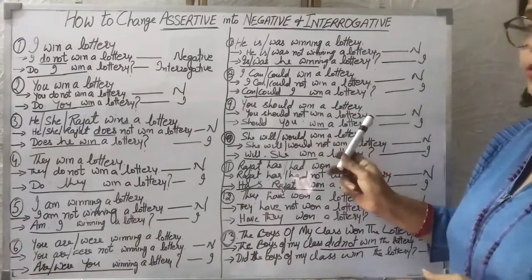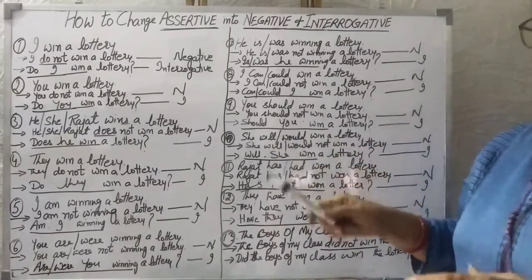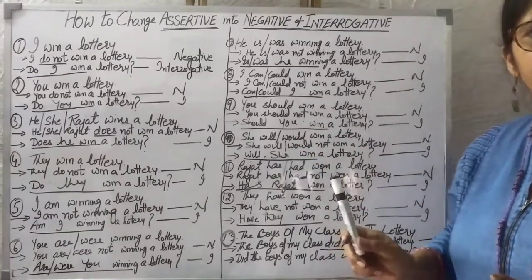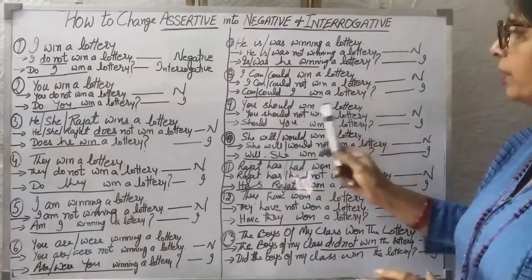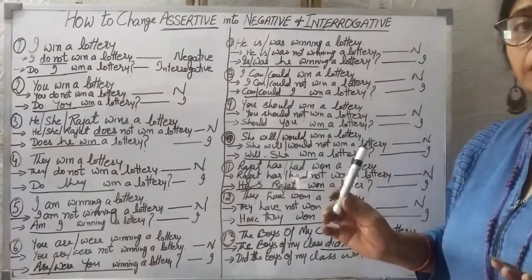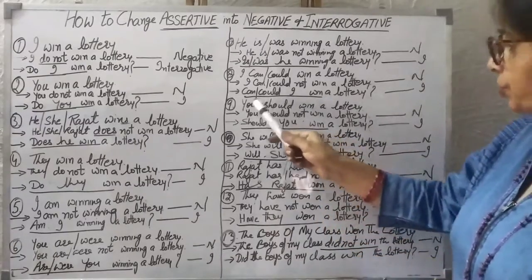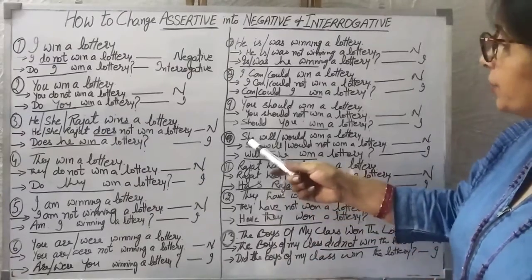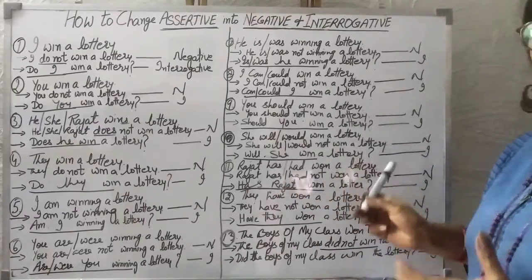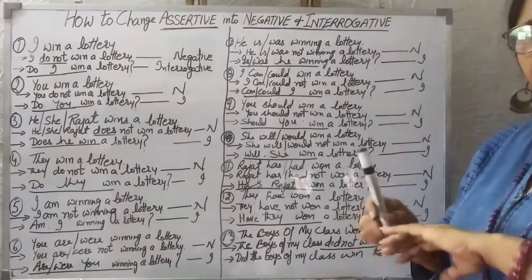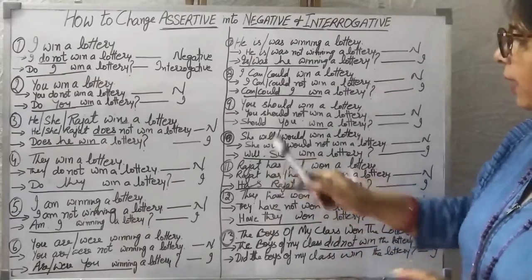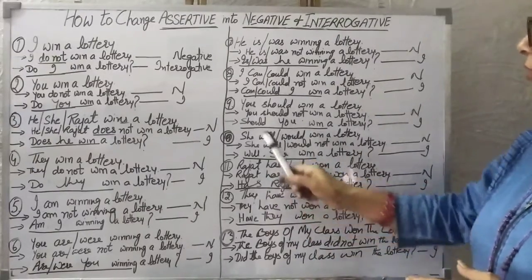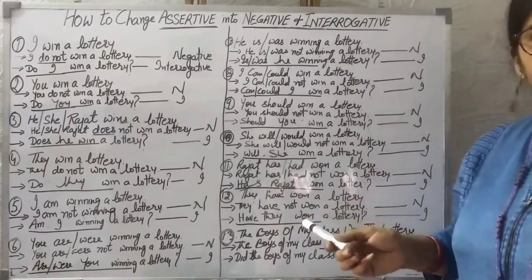You should win a lottery. Simply, should is here the helping verb for us. You should win a lottery. You should not win a lottery. This is negative. And interrogative, should you win a lottery? This is interrogative. She will or she would win a lottery. This is an assertive, simple sentence. And negative: she will not or she would not win a lottery. This is negative.